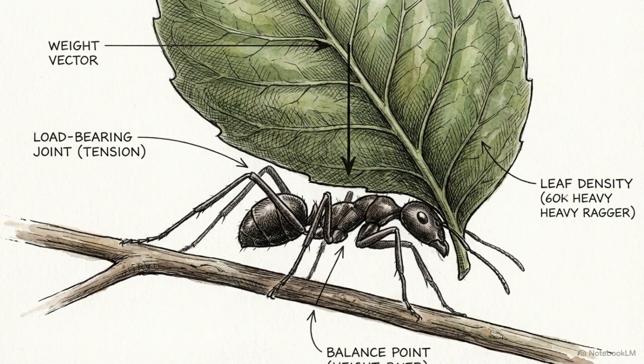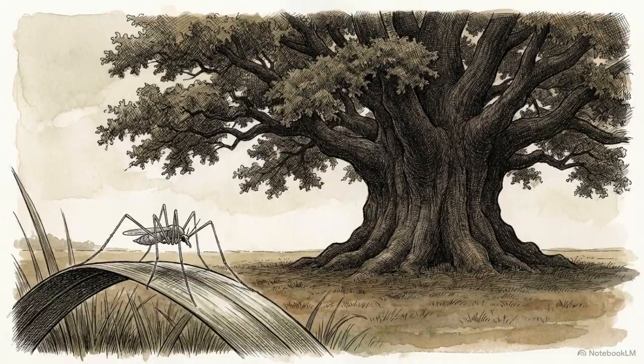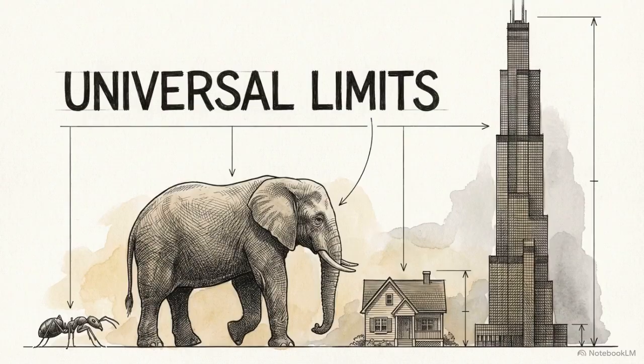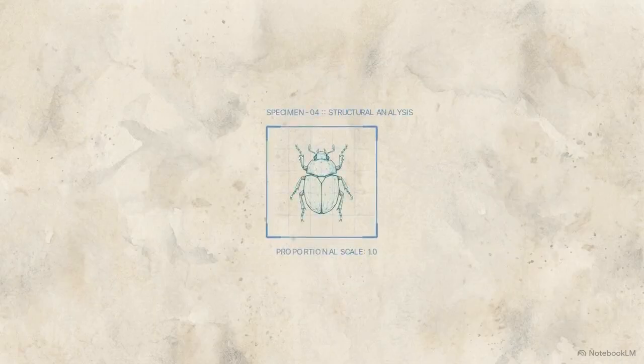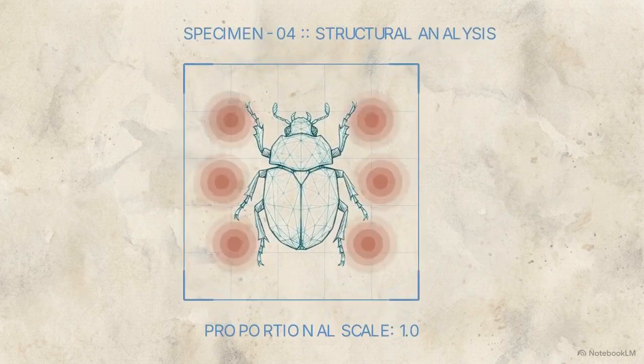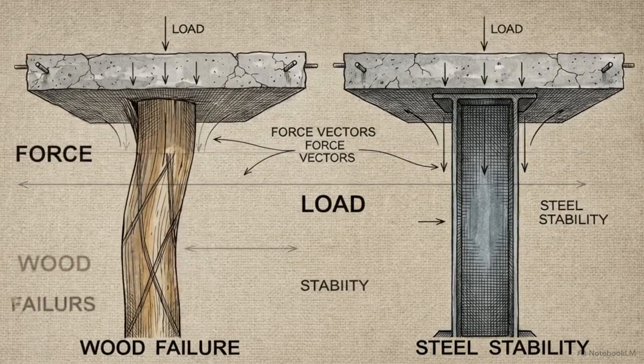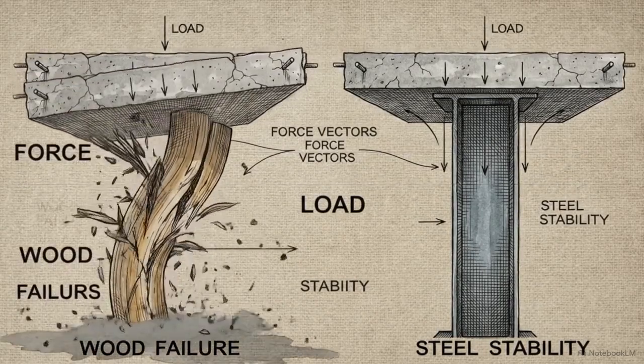Whether dictating the structural limits of an insect's limbs or determining how fast an object falls out of the sky, this inescapable mismatch between area and volume strictly governs our physical reality. Size is an absolute design constraint. It dictates what is physically possible in our universe. To scale an object or a living creature up to a massive size, you cannot simply magnify its existing proportions. You have to change its shape or the material it is made of to handle the new physical demands.